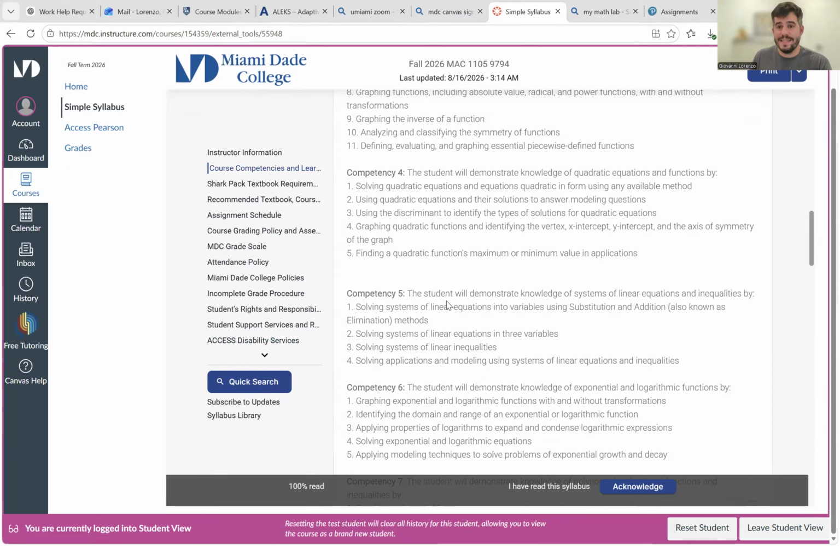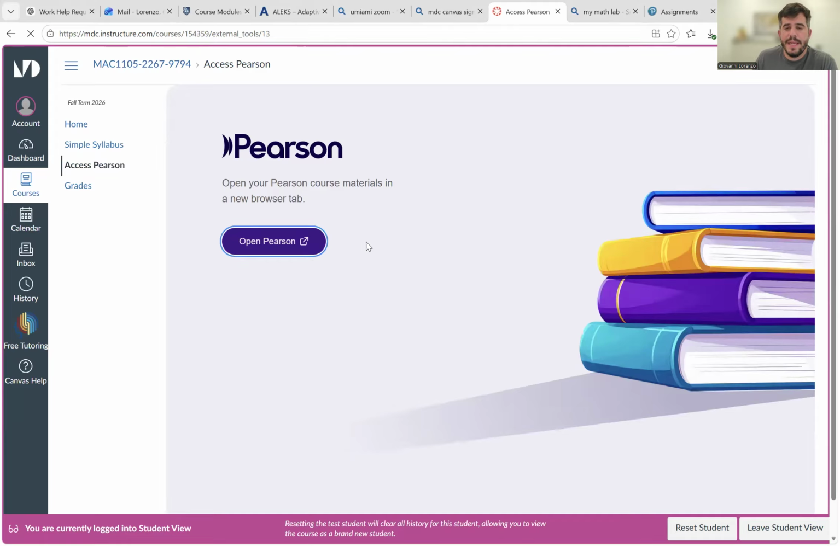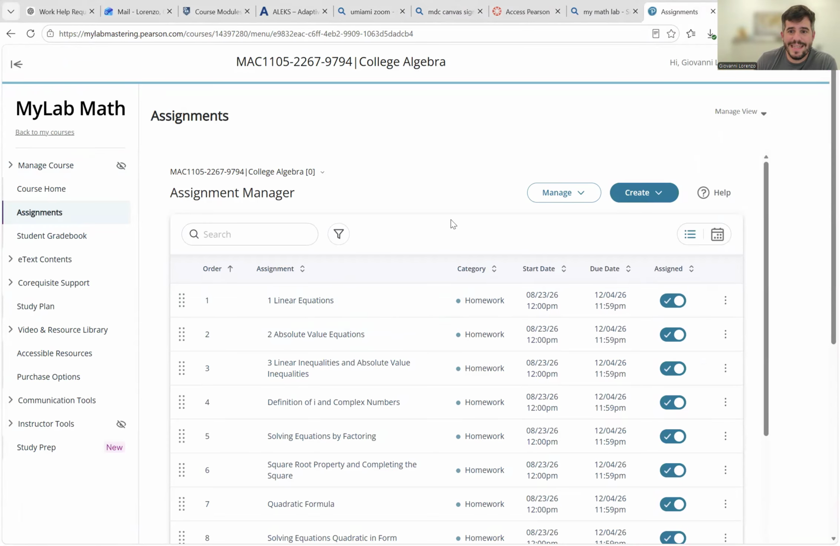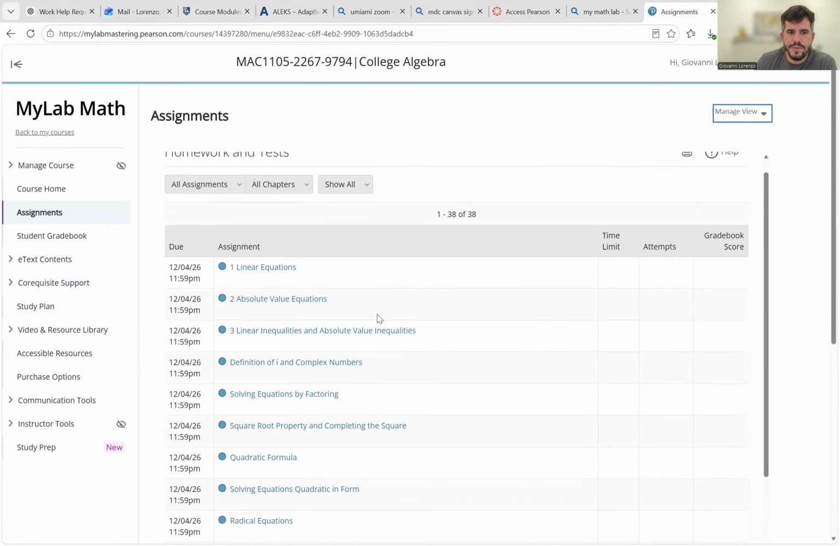Now, how do you access everything here for the course? When you click this Access Pearson on the left-hand side, it'll take us to this page right here. Open Pearson. And if you have the Shark Pack, it will just log in using your MDC email and it will absolutely connect you to everything that you need with the course. So the assignments look something like this from your view side. You will see it, hopefully it'll pop up. But these are all the assignments that you have in the course and what you need to do.